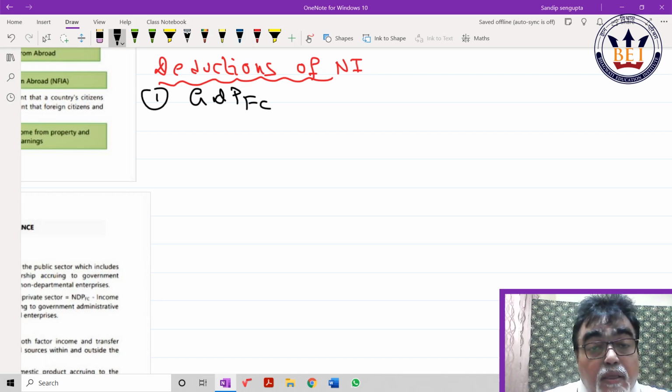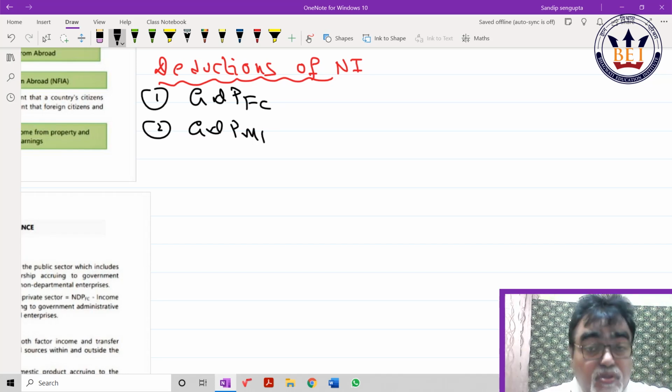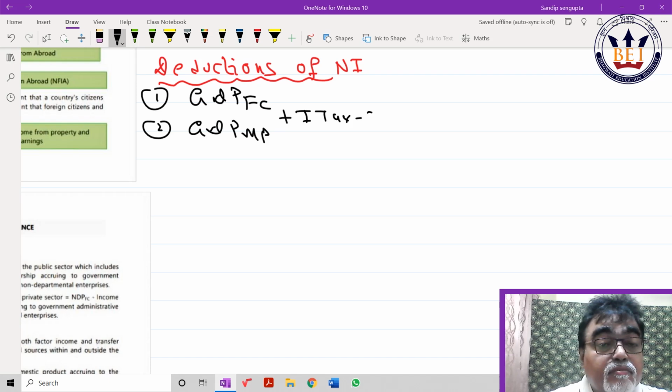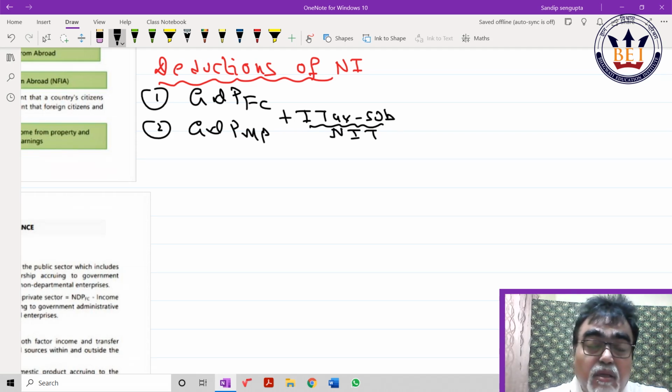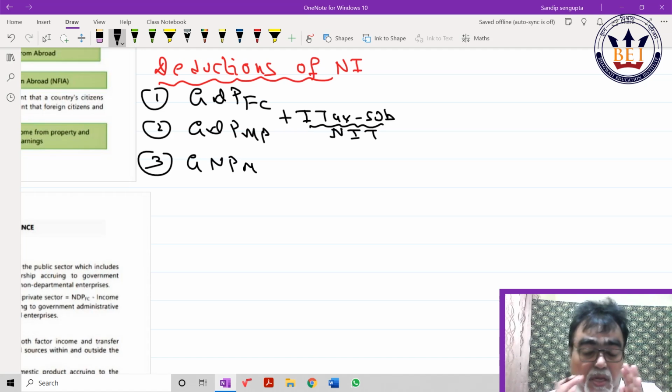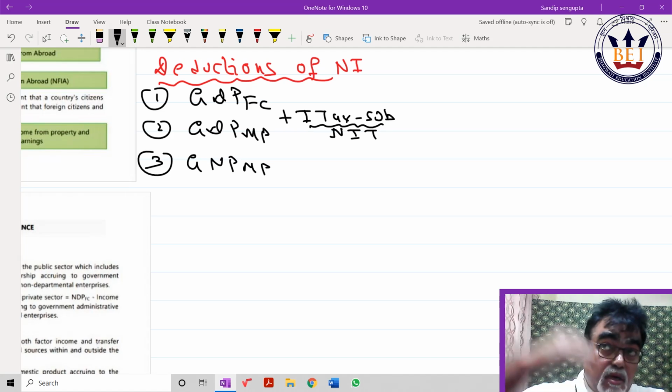GDPMP, beta. Factor cost to market price, how do I come? Within the industry, outside the industry. So I should add indirect tax, I should deduct subsidy. My dear students, it is nothing but net indirect tax. Then if I come to GNP, first call out what is GNP, gross national product at market price. I am within the country, domestic, outside.